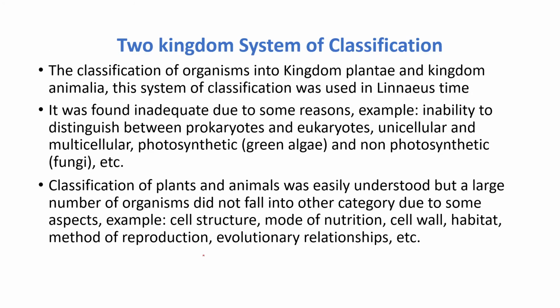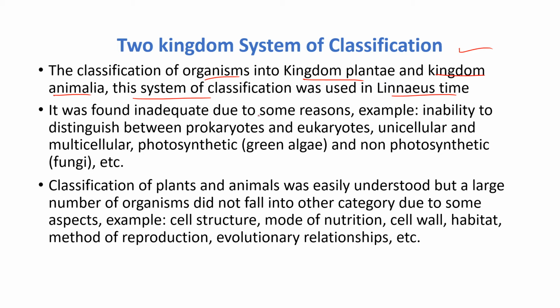This system of classification was used in Linnaeus's time. Let us discuss the two kingdom system of classification a little. It is the classification of organisms into Plantae and Animalia. Kingdom Plantae means all plants are included in it, and kingdom Animalia means all different animals are placed in it. This system was used when Linnaeus was there, so in those times these two kingdoms were used.